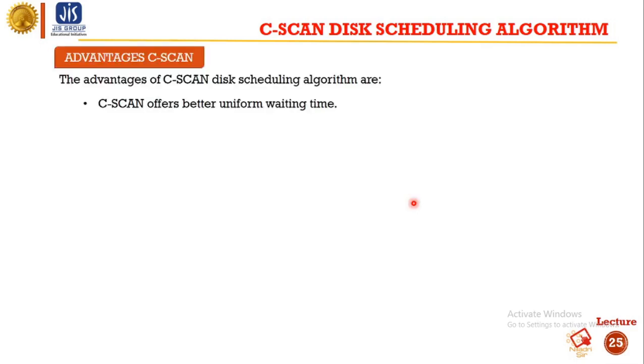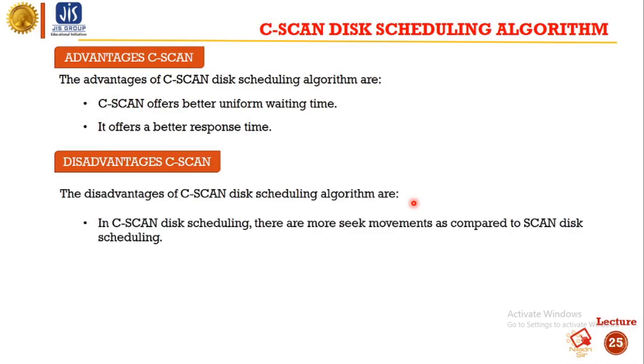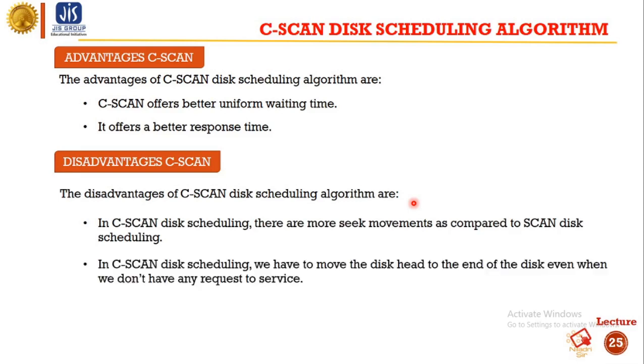The advantages of the C-scan algorithm are: C-scan offers better uniform waiting time. It offers a better response time. The disadvantages are: in C-scan disk scheduling, there are more seek movements as compared to scan disk scheduling. In C-scan disk scheduling, we have to move the disk head to the end of the disk even when we do not have any request to service.